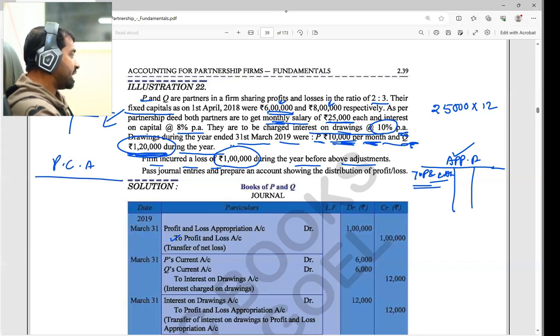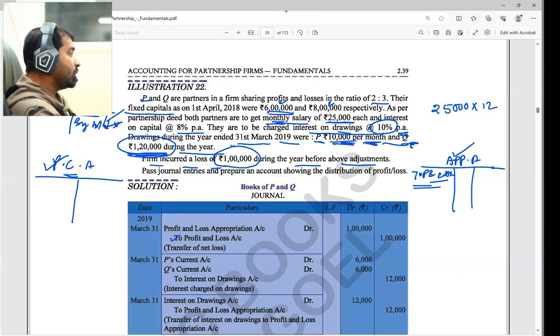So in the fixed capital method, any earnings or expenses during the year all come to the partners' current account. Only the capital contributed by the partners at the start of the business comes in the capital account as balance brought down.